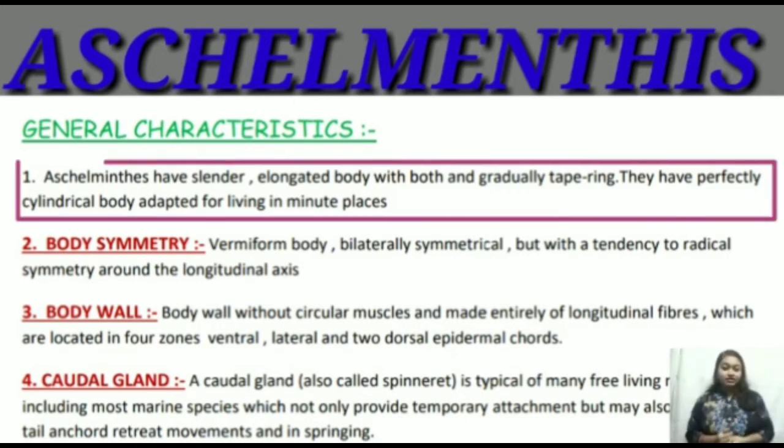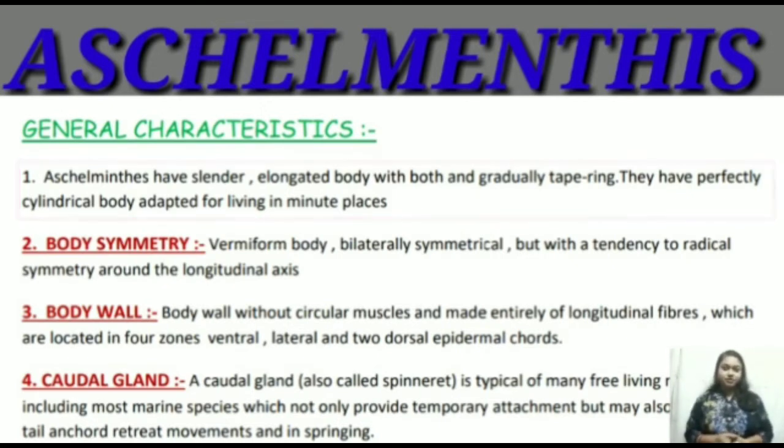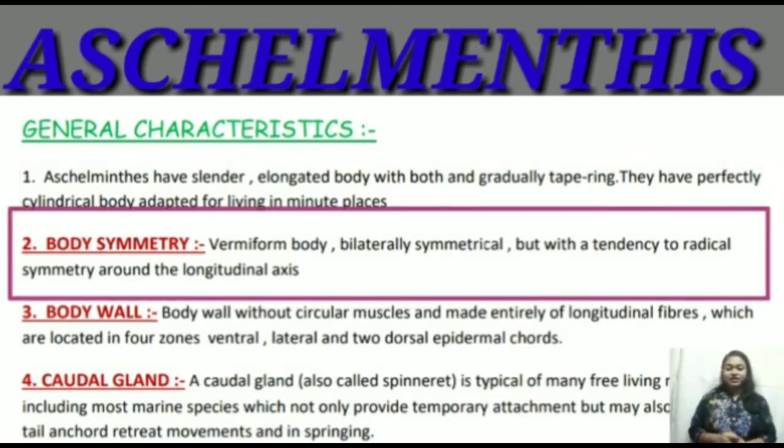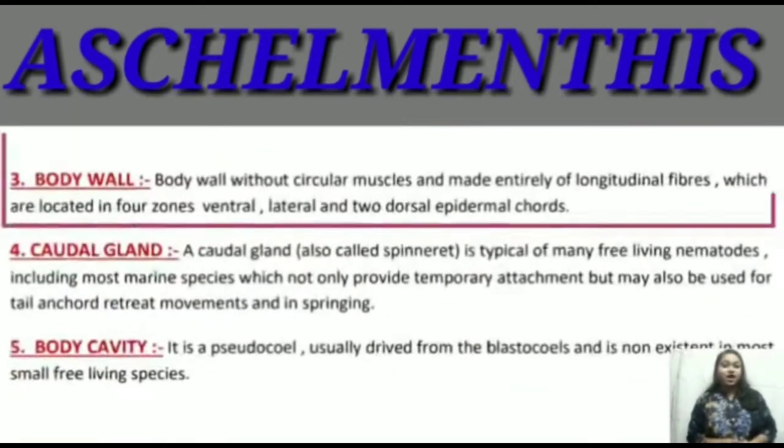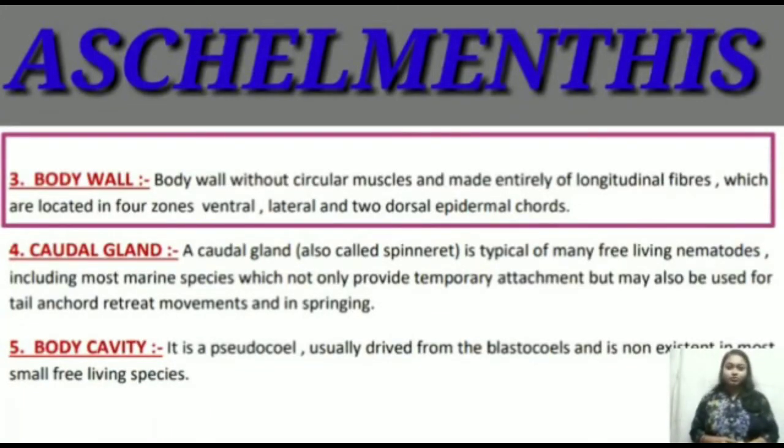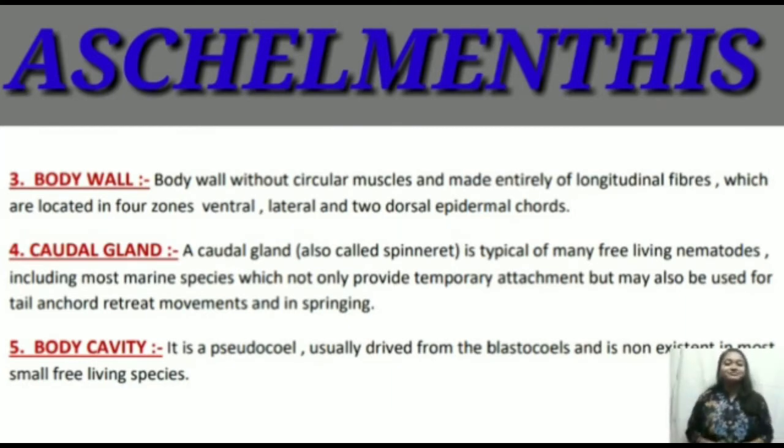They are slender, elongated, cylindrical and tapering. The body symmetry: they show the vermiform body and bilateral symmetry. The body wall is without circular muscles, with longitudinal fibers located in the forezone, ventral, lateral to dorsal.